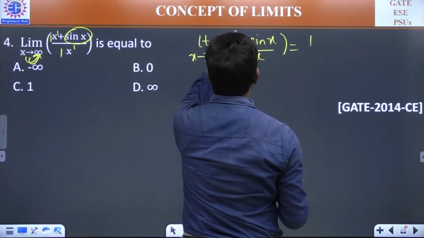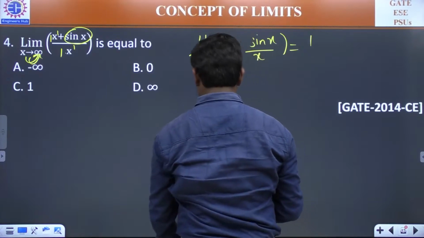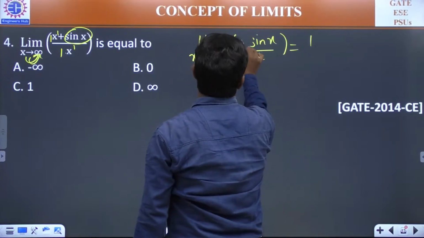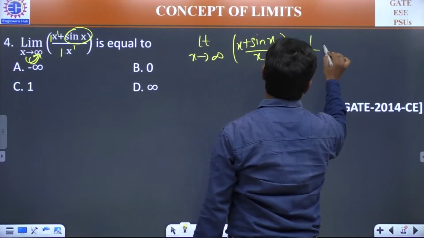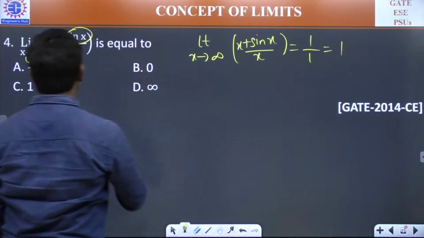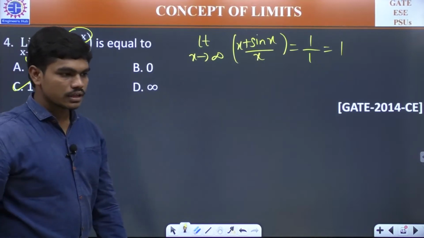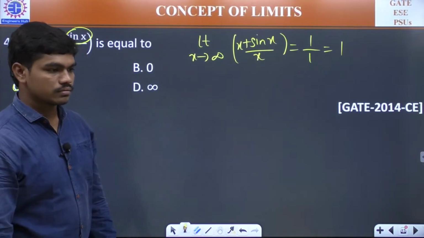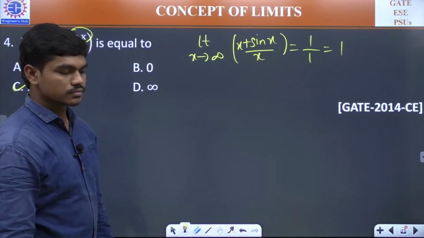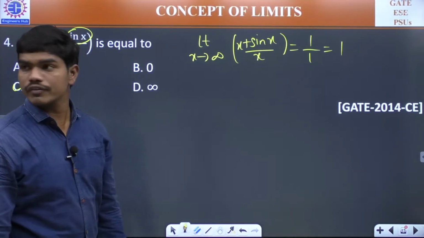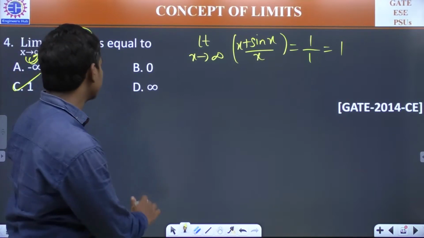Let me modify this a bit. The limit of (x plus sin x) by x is equal to 1 divided by 1, which is 1. Did you all understand how this is? Option C. Clear to all of you? Did you all understand how we are going?